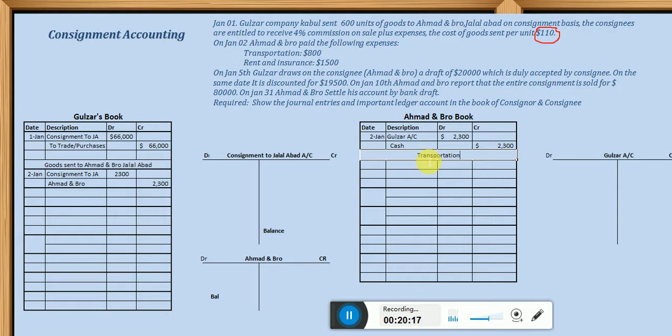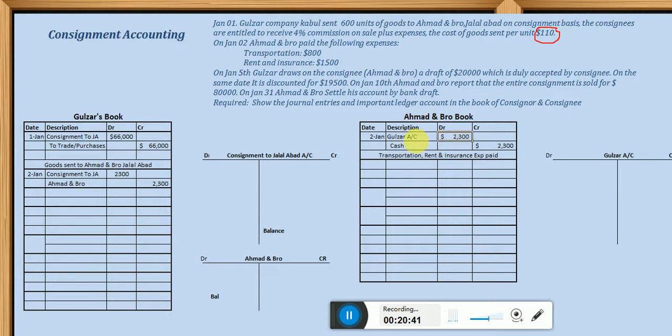transportation, rent, and insurance expense paid. Okay, so he paid this expense. That was the reason he is debiting Gulzar and crediting the cash account. Once again, why is Gulzar debited? Because Ahmad and Bro will receive this amount from Gulzar.